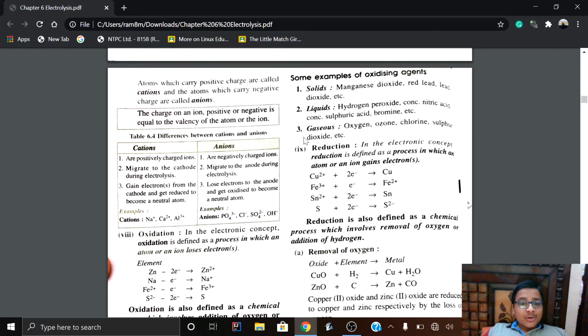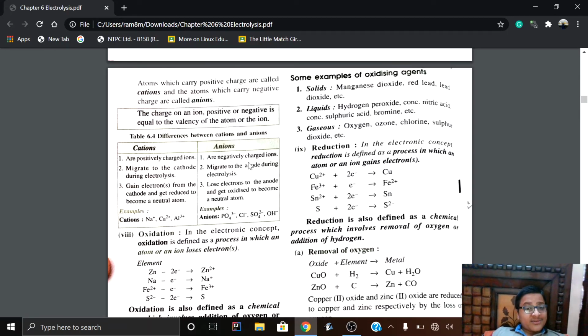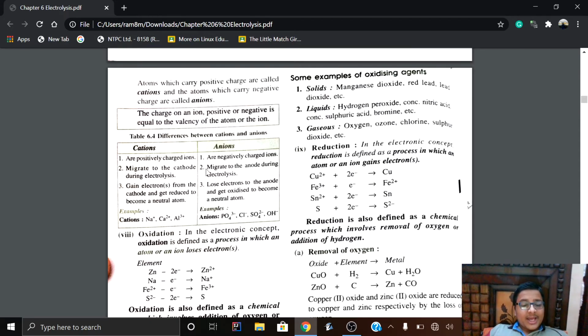When they accept the electrons, the outermost orbit gets fulfilled, and they acquire a negative charge. The cations, being positively charged ions, move towards the negatively charged cathode, whereas the anions, being negatively charged ions, move towards the positive anode.